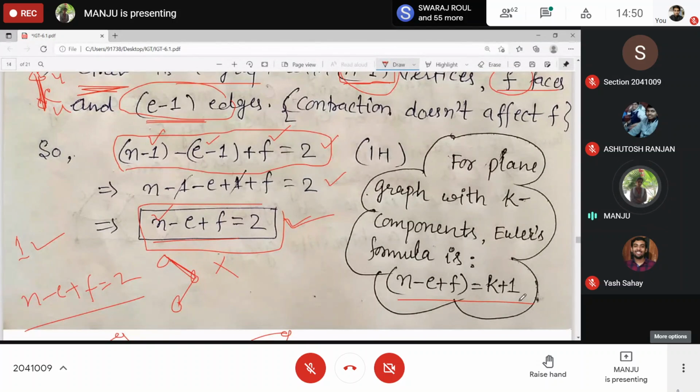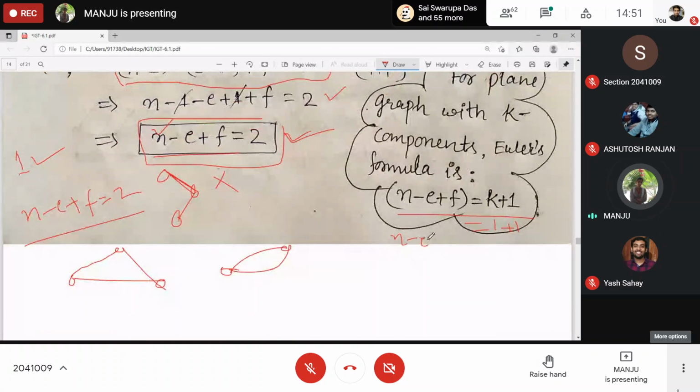Clear? In case of K components, it is K plus 1. So finally, we got N minus E plus F is equal to 2 whenever it is connected. If it is disconnected, you have N minus E plus F is equal to K plus 1. Clear?